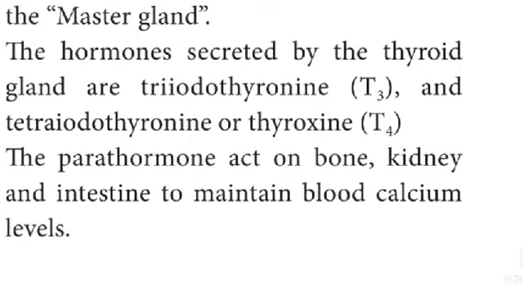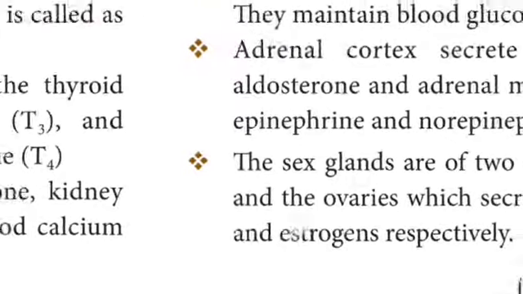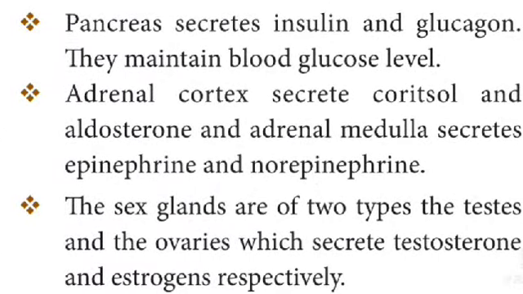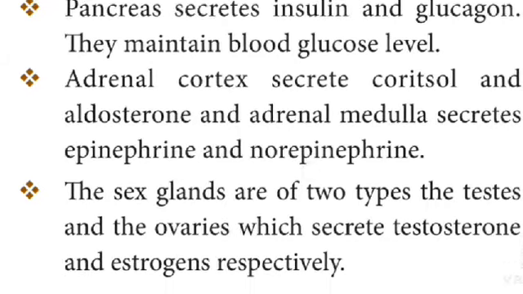Parathormone acts on bone, kidney and intestine to maintain the blood calcium level. Pancreas secretes insulin and glucagon that maintain blood glucose level.